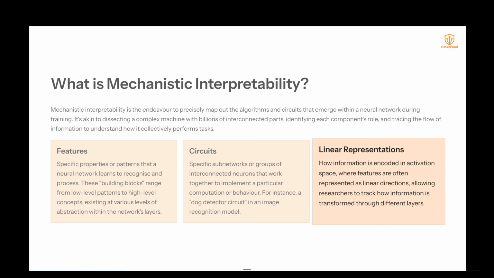Linear representations. This relates to how information is encoded in activation space, where features are often represented as linear directions, allowing researchers to track how information is transformed through different layers.